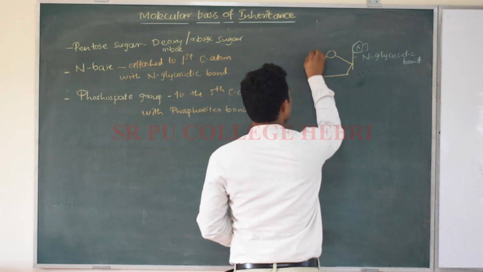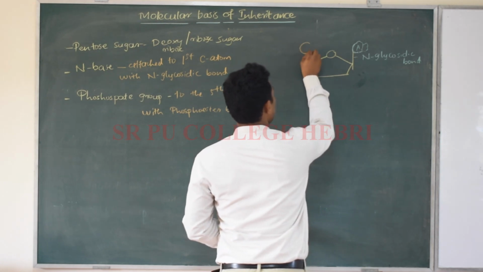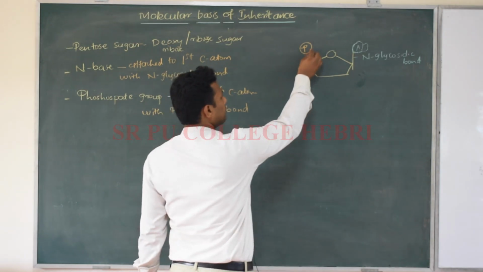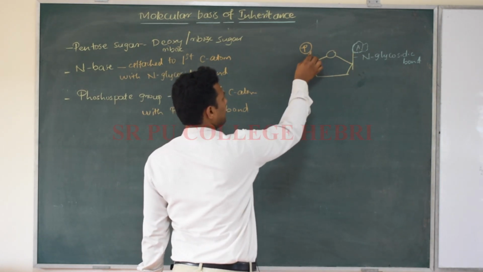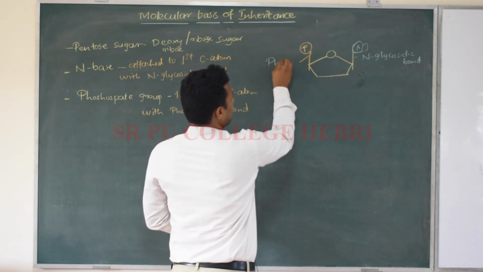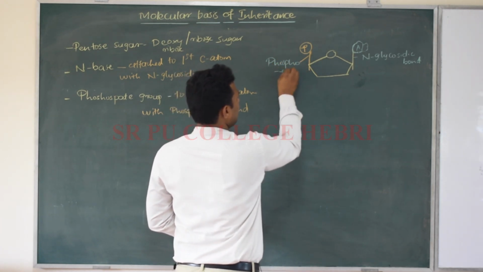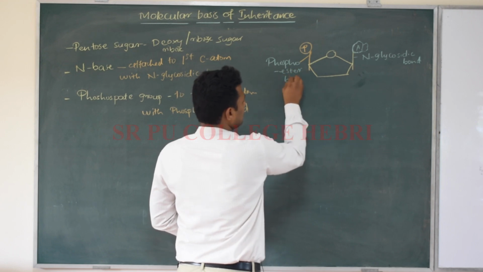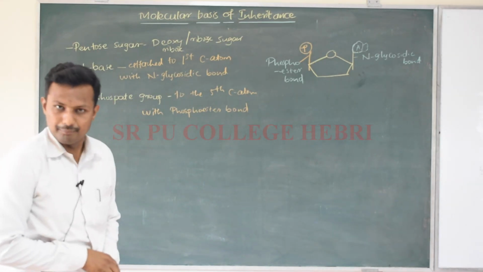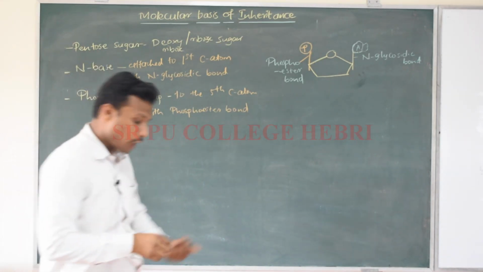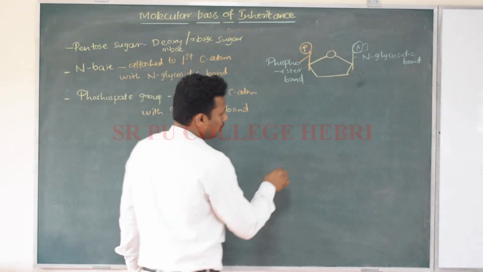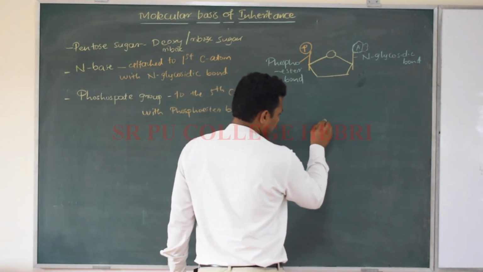And here, to the fifth carbon atom, the attachment of the phosphate group can be seen, and the attachment of the phosphate group is helped by the phosphoester bond, right? So when this forms a nucleotide chain, what do we call it? A polynucleotide chain. See, I'm going to draw a polynucleotide chain here.